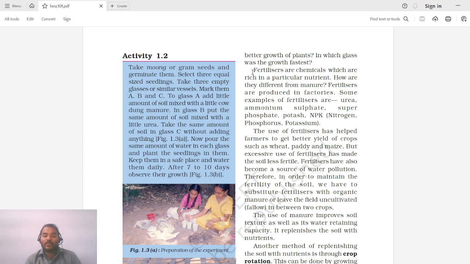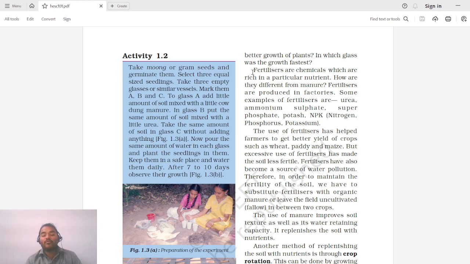Therefore, to maintain the fertility of soil, we have to substitute fertilizers with organic manure or leave the field uncultivated in between two crops. So see, if we continuously go on taking crops in the same field, there would be huge depositions of these fertilizers into the soil. After some time, the soil will completely lose its fertility and we cannot take any further crop.